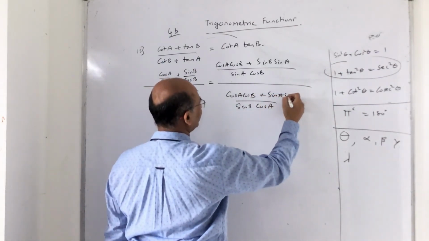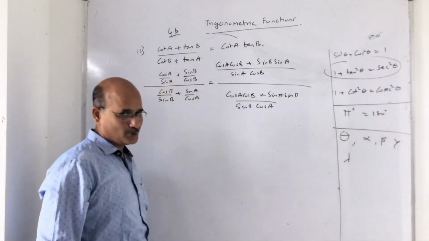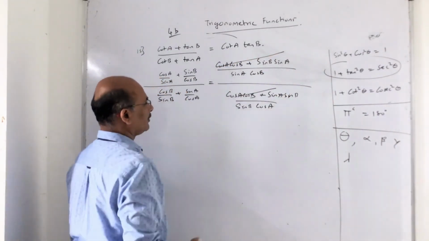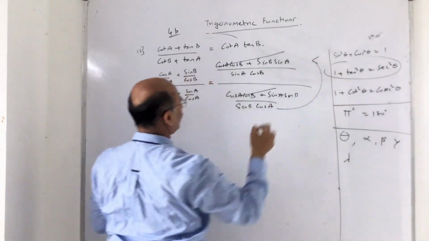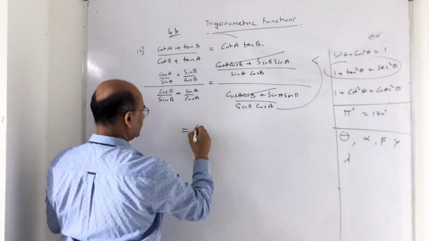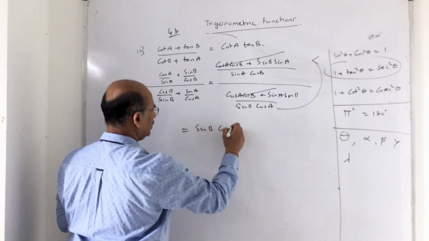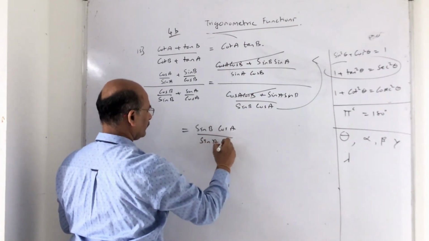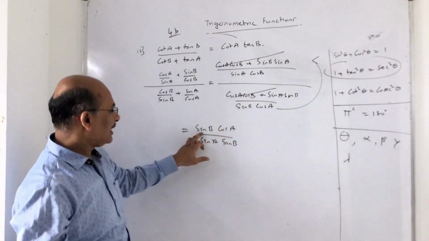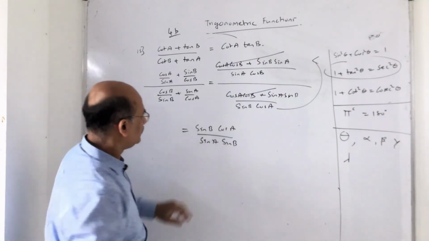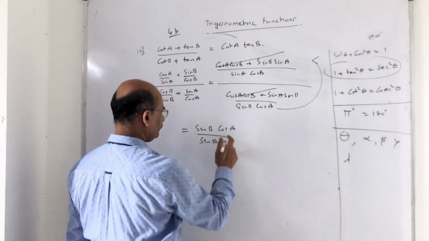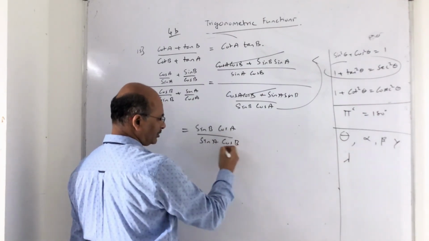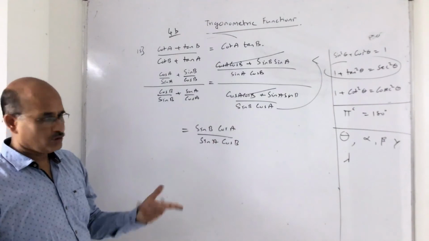Don't you think it's enjoyable? Some enjoyment is there because you are able to go through it, right? Now basically you look at the numerator, this full numerator gets cancelled with this. Now what happens? This will go on top. So eventually this will become sin B cos A upon sin A cos B. Now remember, don't cancel this sin and this sin, I mean sin A and sin B. Don't cancel this cos and this cos, because this is cos A and this is cos B, different angles, different values. So you cannot cancel that.